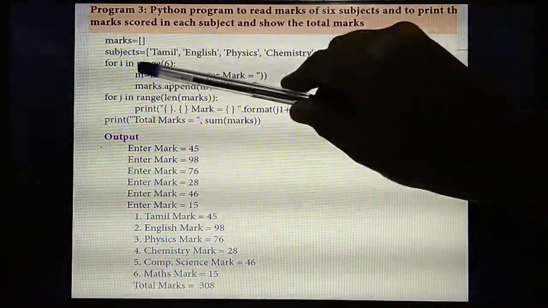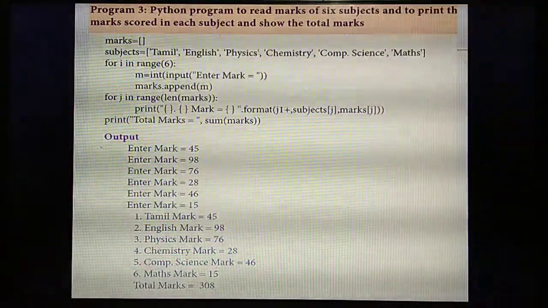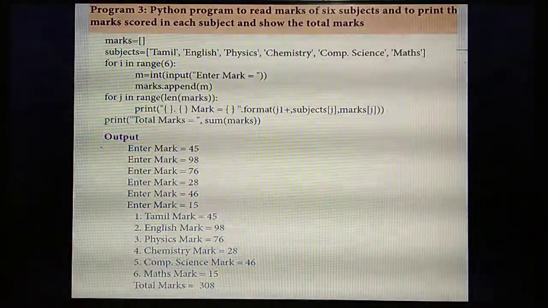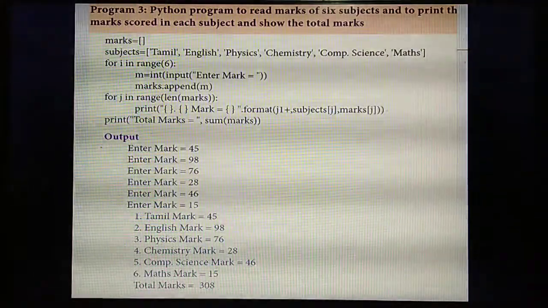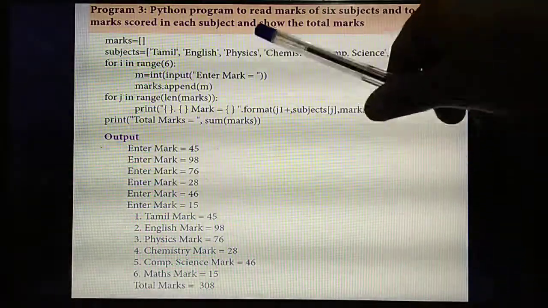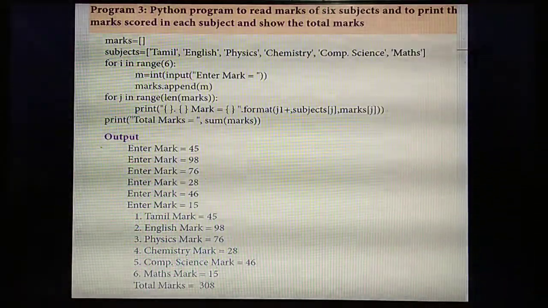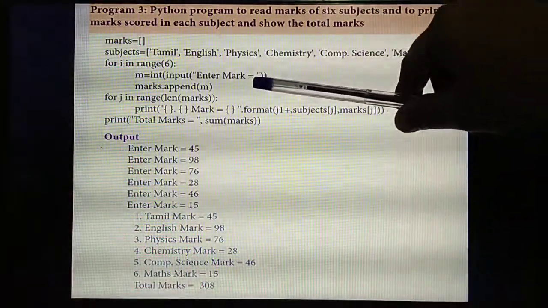Listen. For that you are going to create a variable called m. So mark is of which data type? Int. So int, inside that input function, enter mark. So you are going to enter the mark in the input function. Okay. Next step. Listen. So next you are entering the marks here.